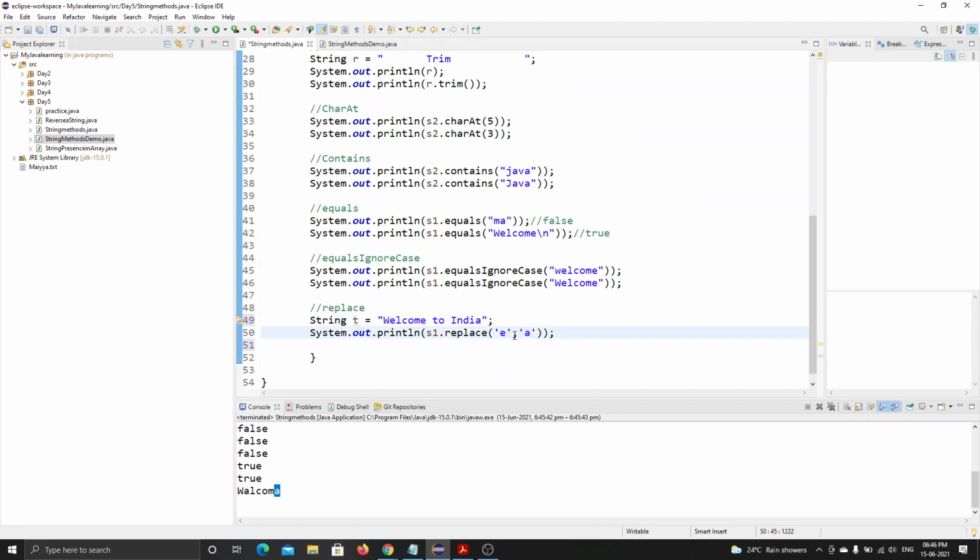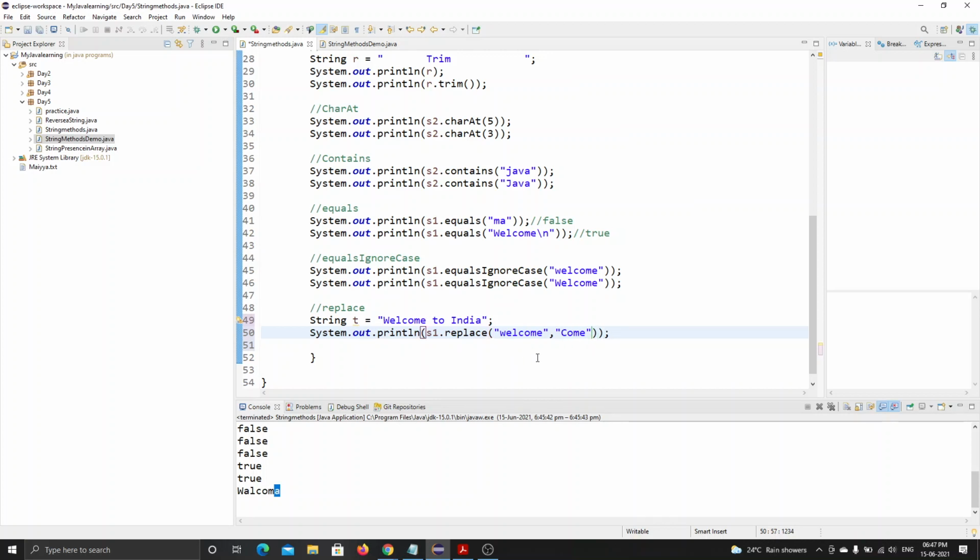Here I want to use double quotes and I want to replace this welcome with come.